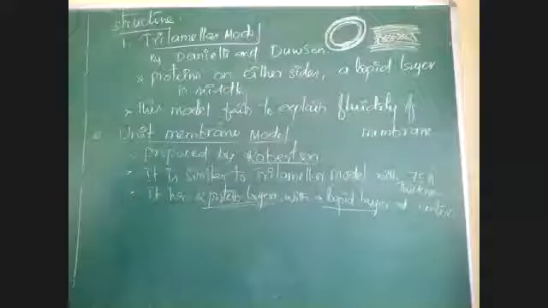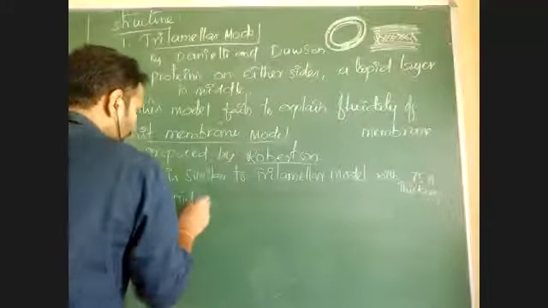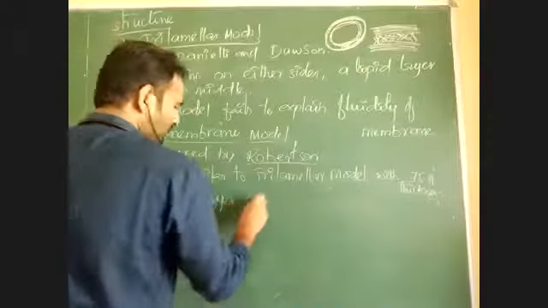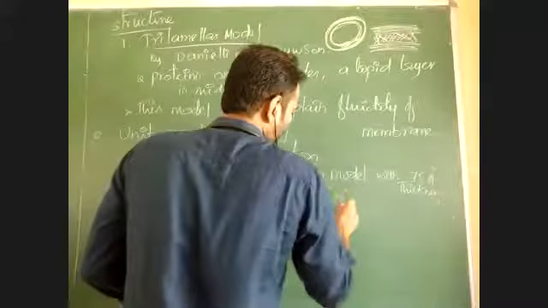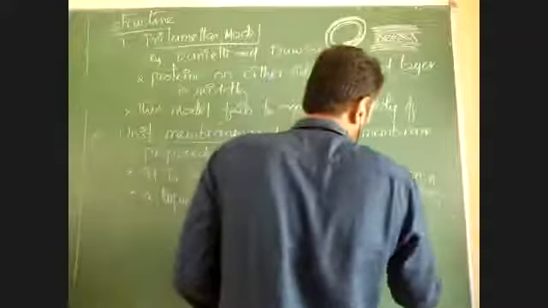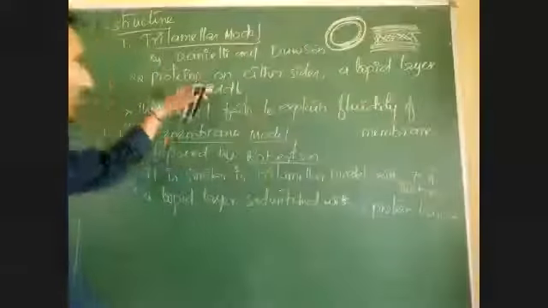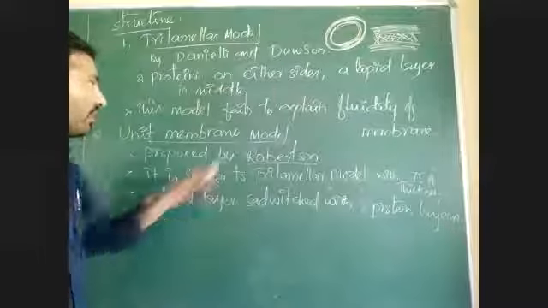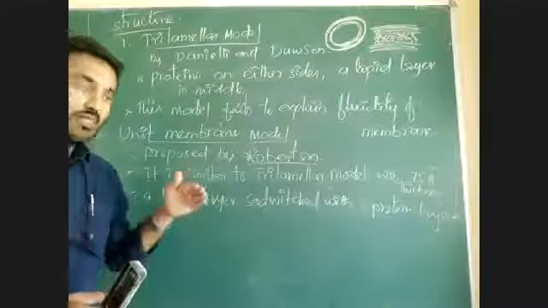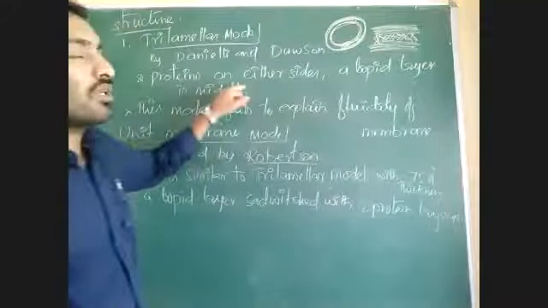Here you can write the opposite so that there will be no confusion: a lipid layer sandwiched with two protein layers. Actually both are the same. Here two protein layers are there, here also two protein layers are there. Here one lipid layer is there, there is also a lipid layer. But the difference between the trilamellar and unit membrane model is that here proteins are given more importance.